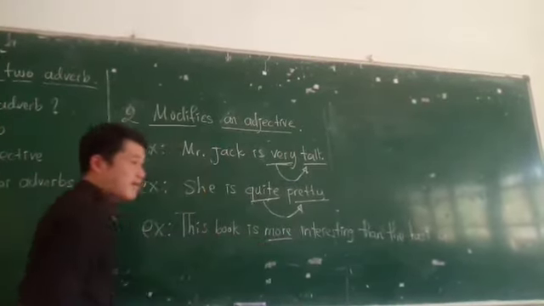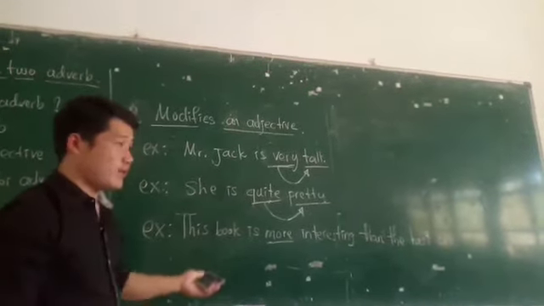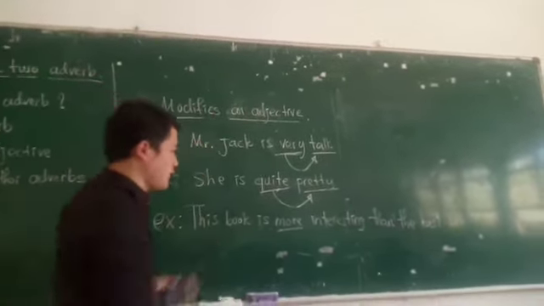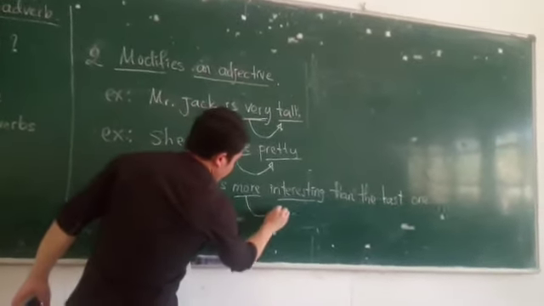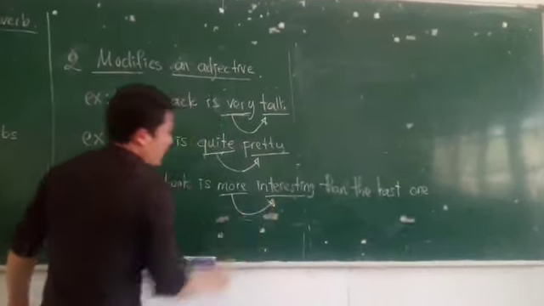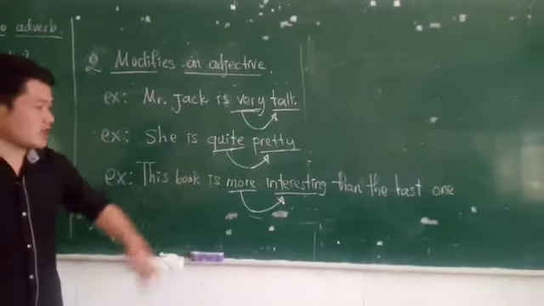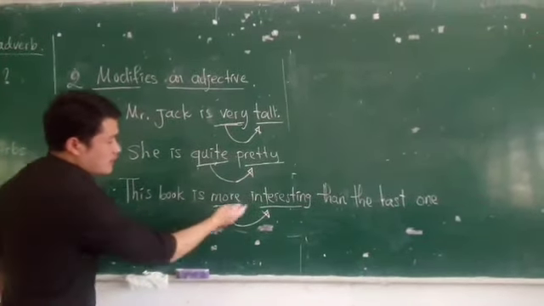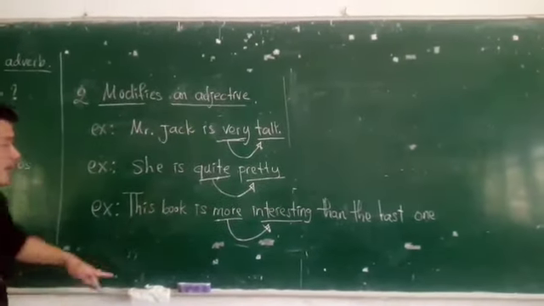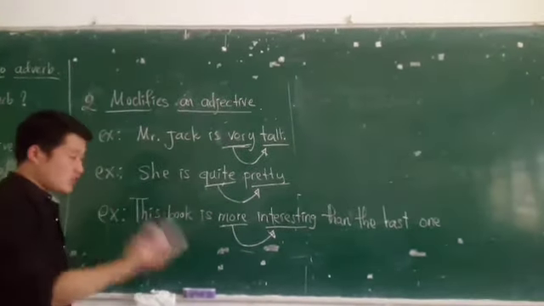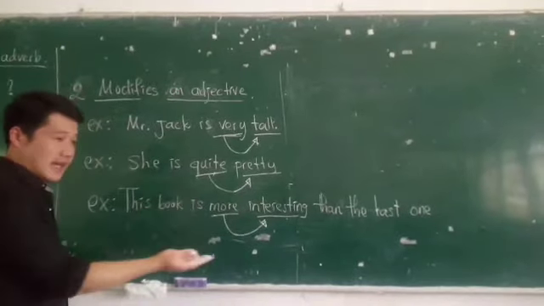More is an adverb. The adverb describes what? The adverb describes an adjective. So the adjective is interesting. We talk about the adverb describing the adjective. More describes interesting. So in this sentence, we know that this book is more interesting than the last one.